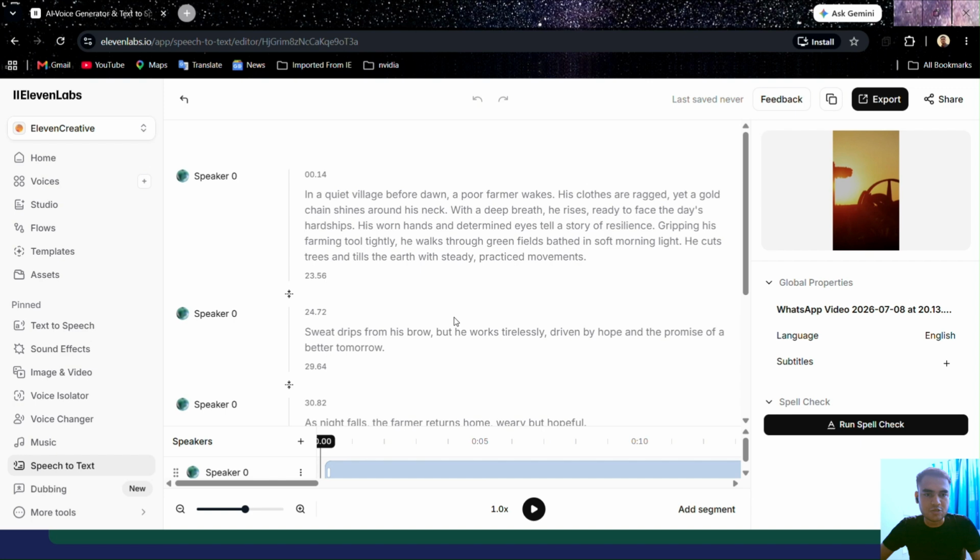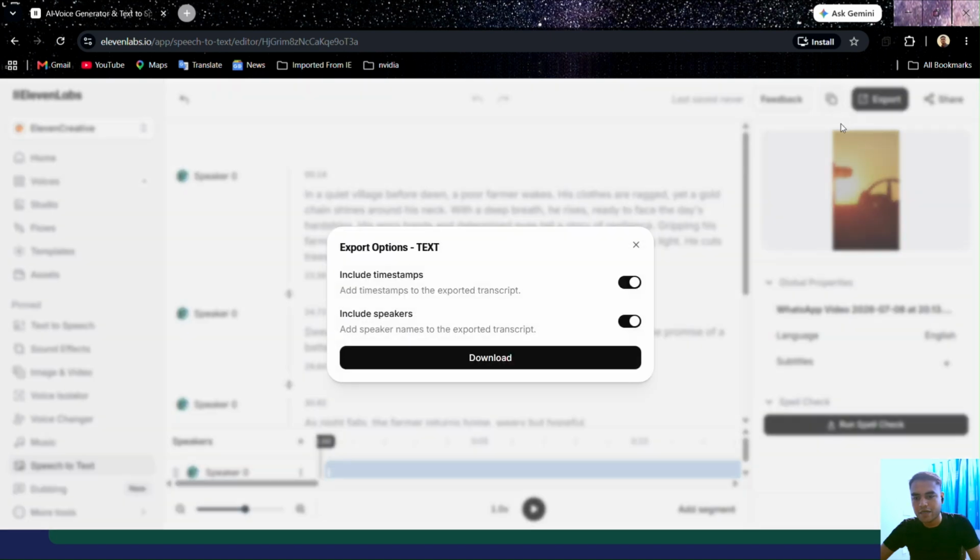So now let us export this. How will we export this? Basically we click the export button. Then we can export it in any format we want. We will export it in text format and download.